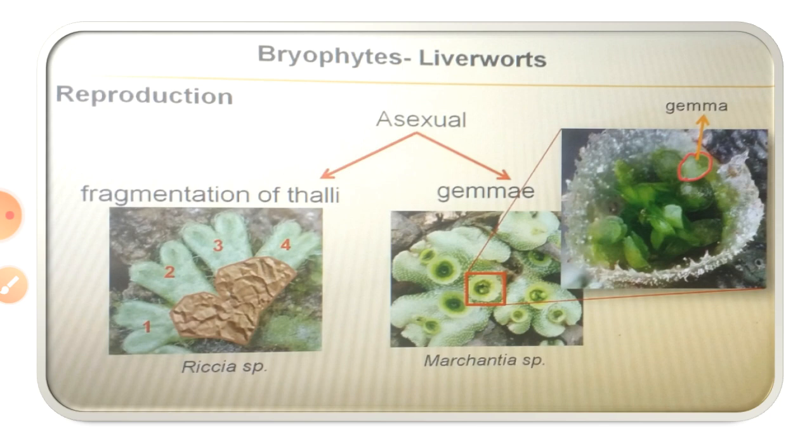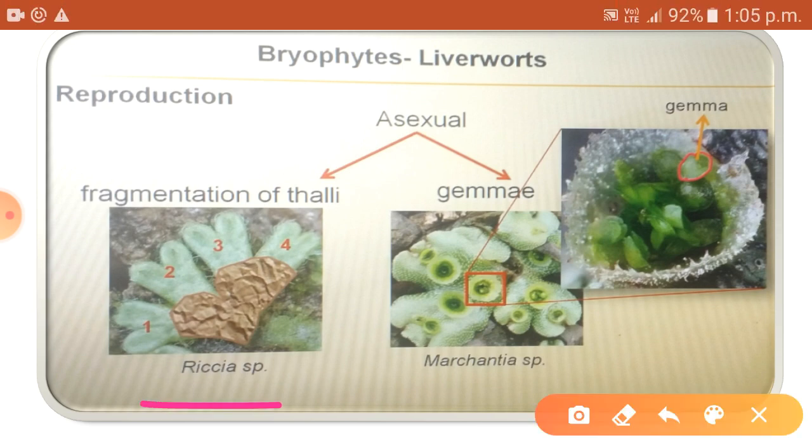The most common method of asexual reproduction in liverworts is by fragmentation of the thallus. For example, in Riccia, you can see the image here. When the thallus gets older, it starts to dry out from the center. See, as it reaches near the tips of the thallus, they start to form new individual thalli. From this picture, there are at least 4 new thalli. You can see here 4 new thalli.